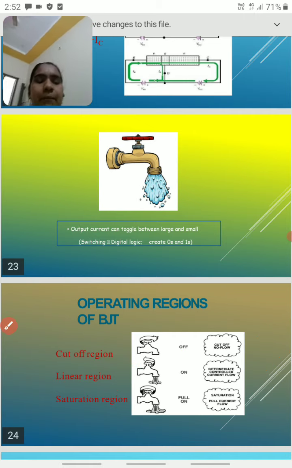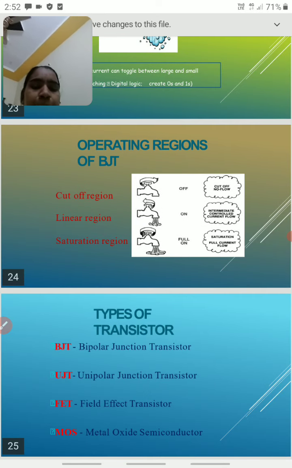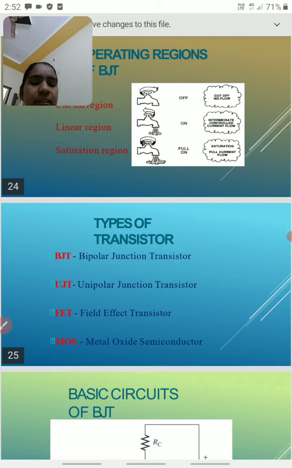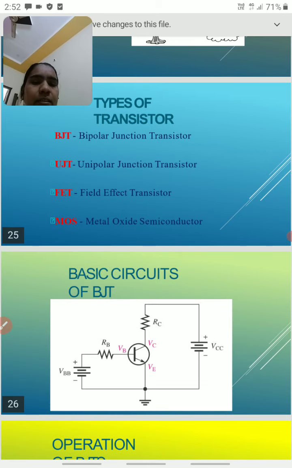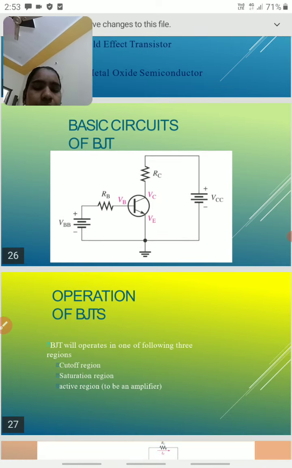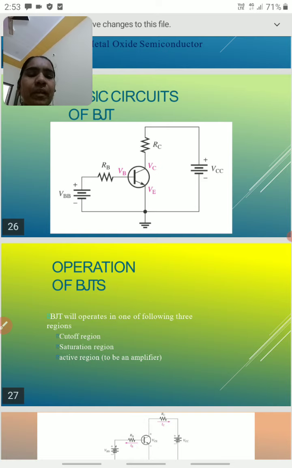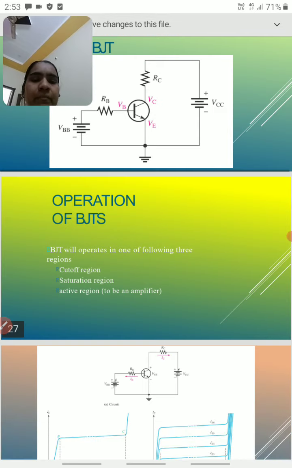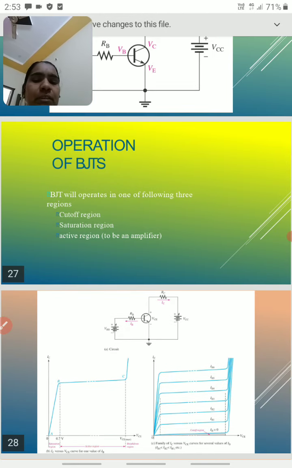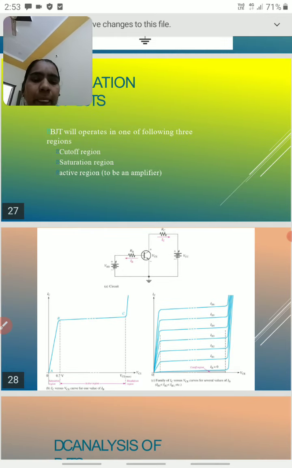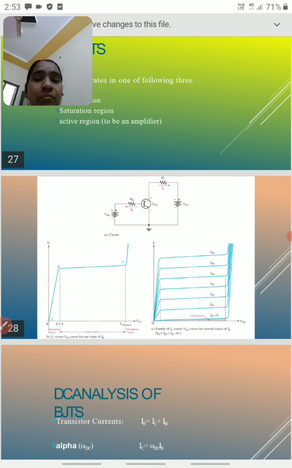In the saturation region, more charge carriers flow. Mainly the types of transistors are BJT, UJT (unipolar junction transistor), field effect transistor, and metal oxide semiconductor transistors. This is the basic circuit of the BJT, with the base, emitter and collector. In the operation of the BJT, we can operate in the cutoff region, saturation region and active region. In the active region only we get the amplified signal.